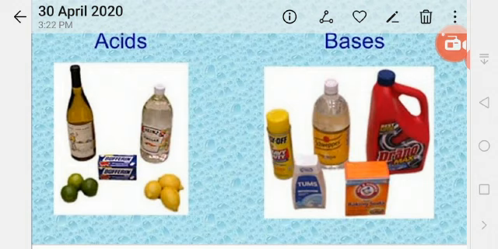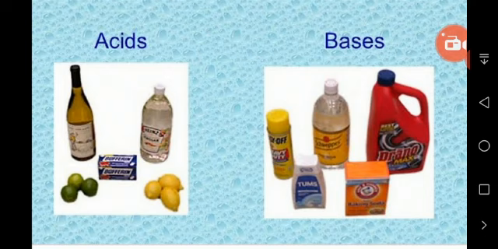There will be some properties to define a person, like he's very angry, he's very kind, he's good at speaking. In the same way, acids also have properties. Properties such as: acids are sour in taste, acids have corrosive action on skin, acids cause painful blisters, acids are soluble in water, acids conduct heat.